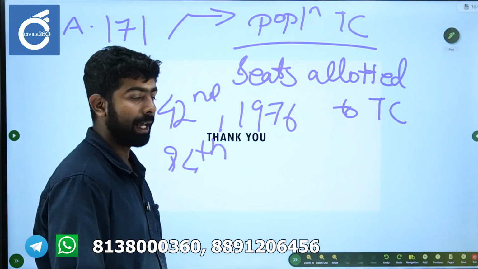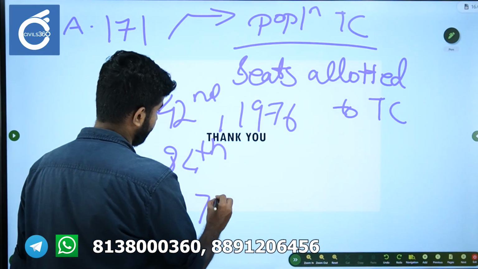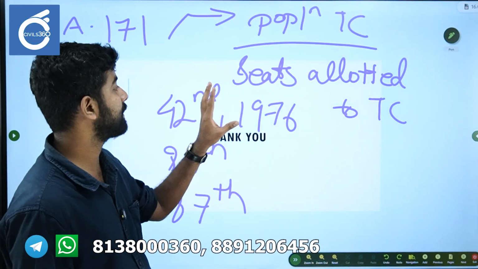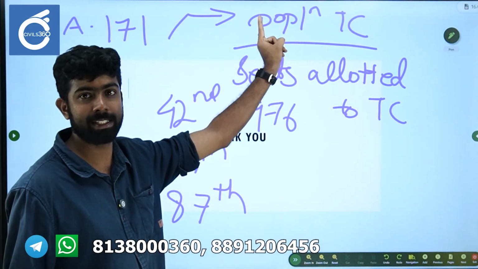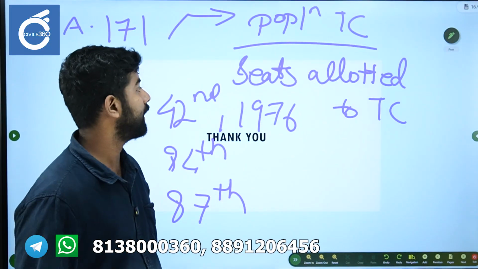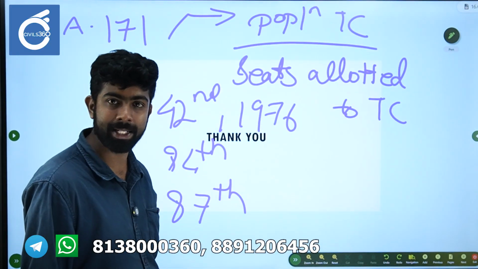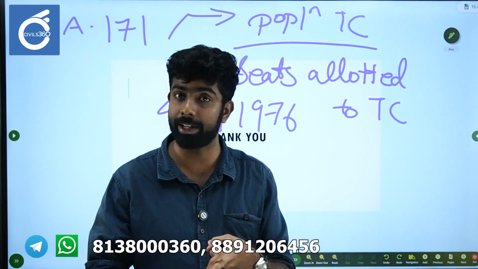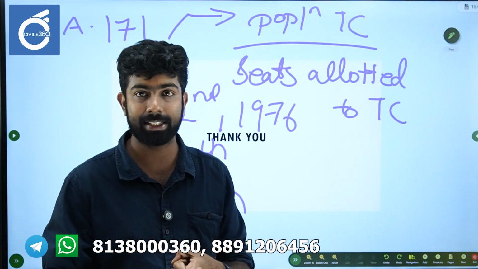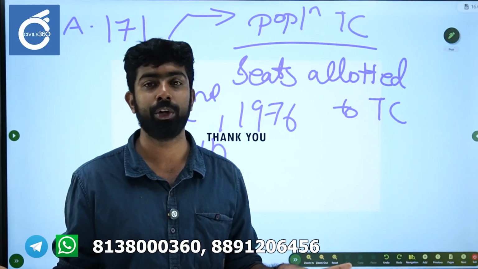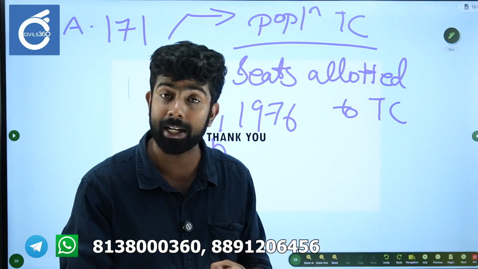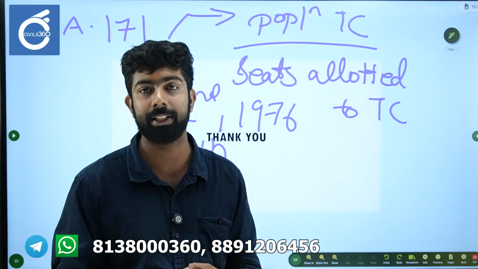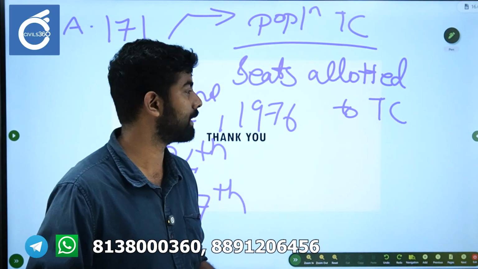So please keep that in mind. Please remember the formula, please remember which population statistic will be used. Please remember the 3 amendments. Please remember Article 327 and 329 as well. 327 essentially is the power of Parliament to conduct delimitation. 329 is basically the bar on courts interfering with delimitation matters.